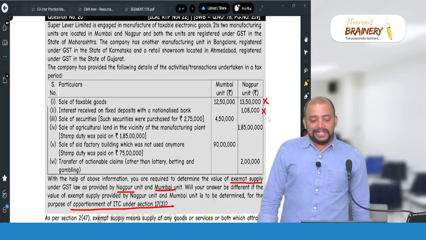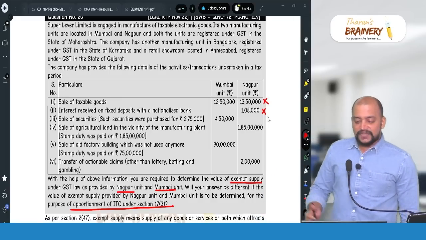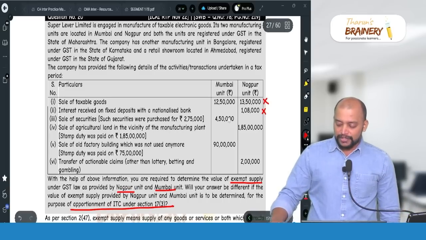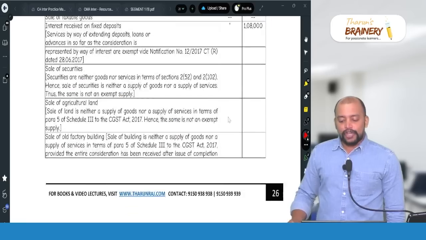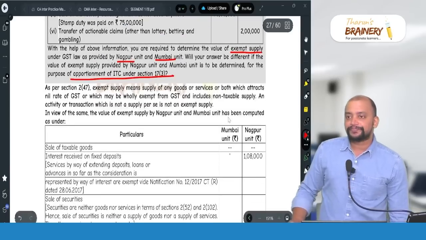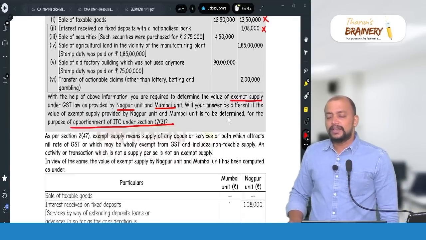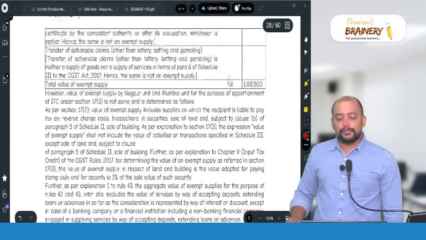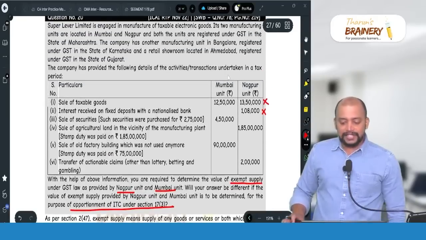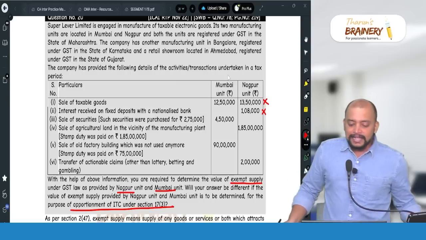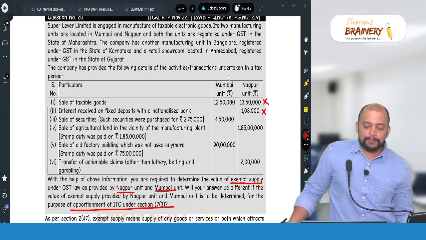Sale of securities. Such securities were purchased for 2,75,000, sold for 4,50,000. So 4,50,000 into 1%, 4,500 we will take as exempted for Mumbai unit. Clear here? Then next, sale of agricultural land in the vicinity of the manufacturing plant.